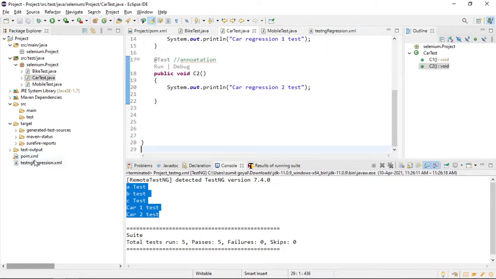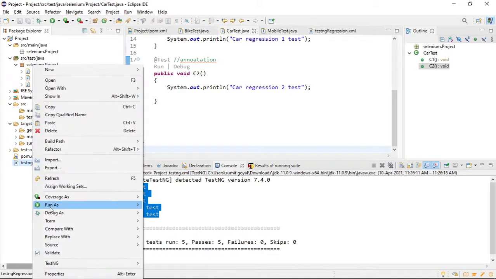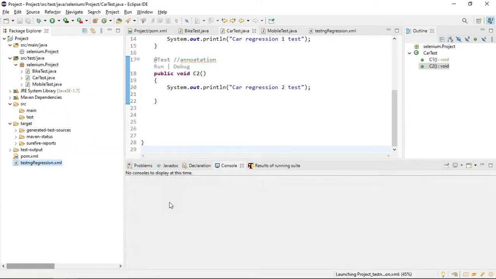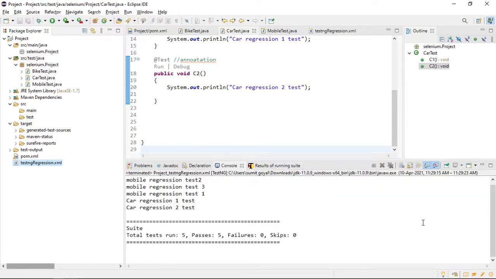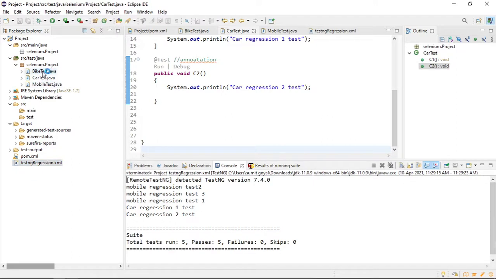And if I run this, suppose at the time of regression I want to run the test cases. As of now, we are not having any Selenium code. We will write the Selenium code later. First, we should understand it in this way. It will be simple. Now it will run only the regression test cases, and the other test case is not run at all. Mobile and car test cases have run, which are the regression test cases.